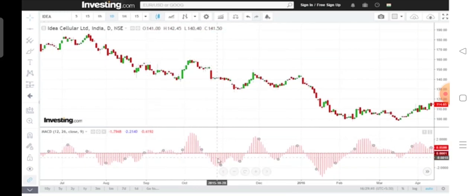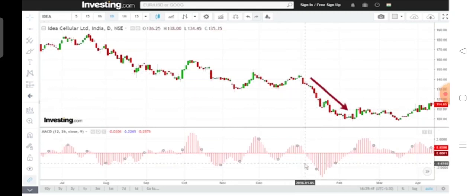Once it went above the zero line, it sustained for long. The down move also sustained for long. So the prolonged down moves are actually captured. The average length of the down move can be estimated from the average down section of the MACD histogram. So this was all about it.